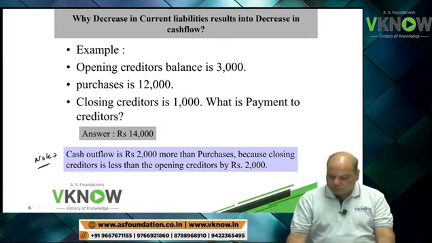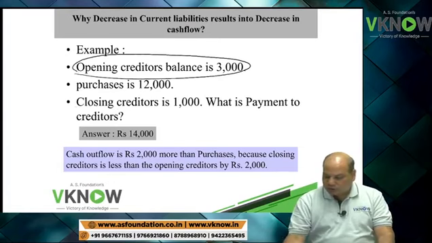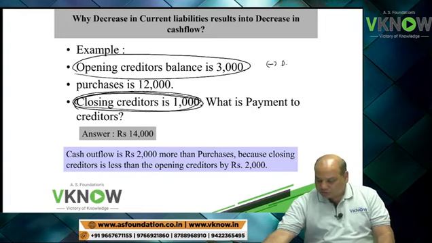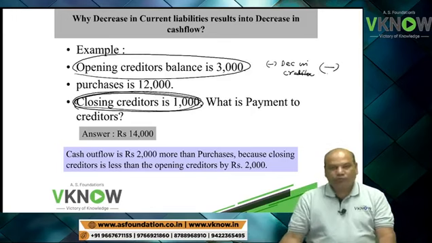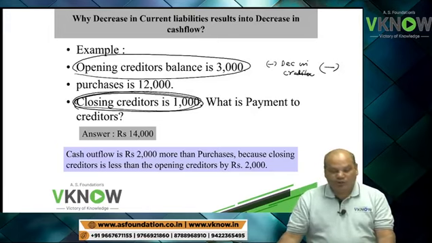So in future when you solve a question, you will be given only the opening creditor and closing creditor. If you find closing creditor is less, a decrease in creditor, the impact will be a decrease in cash flow. Decrease in creditor, you will write decrease in cash flow. Okay. So now please tell me, have you got some idea why these adjustments are made?